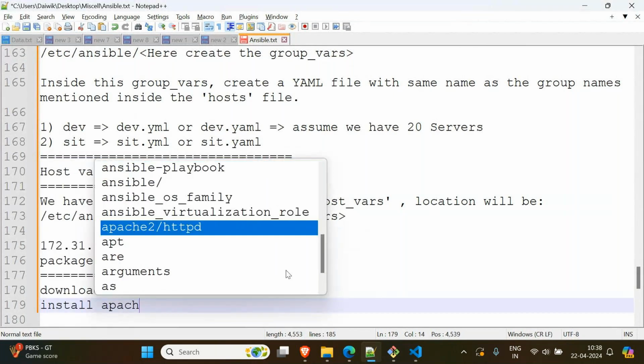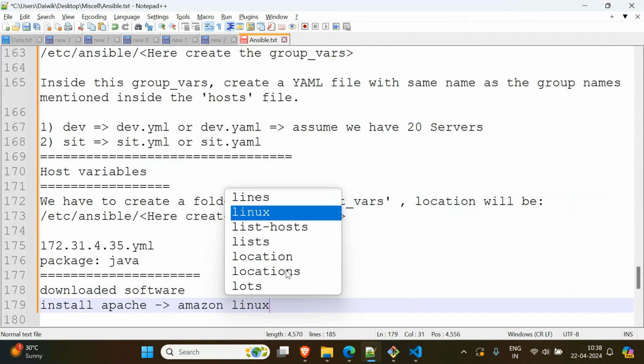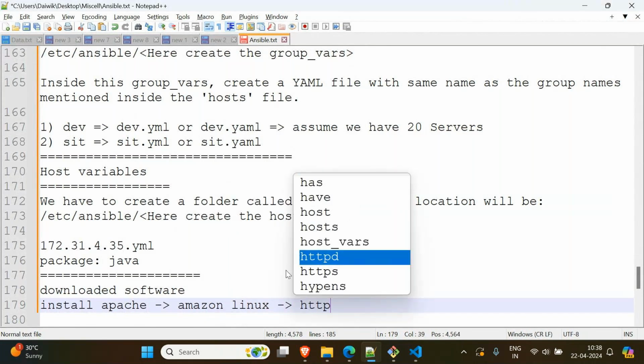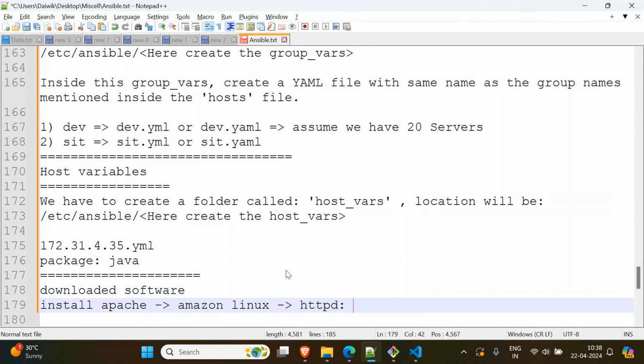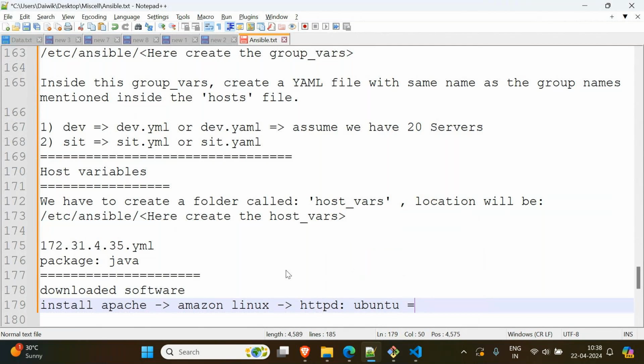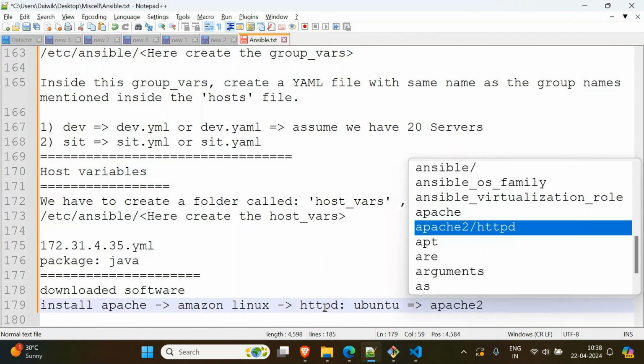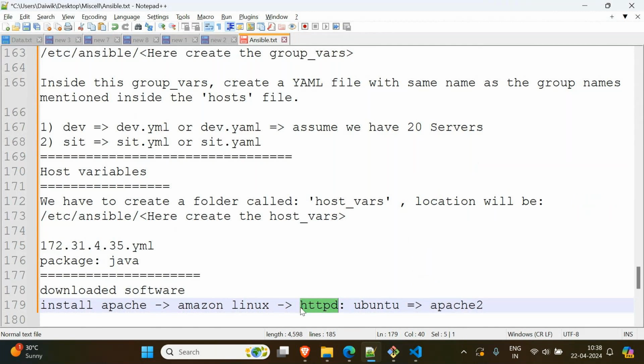If it is Amazon Linux, the software name will be httpd, and if it is Ubuntu, its name will be apache2. This is the name change, the only difference.